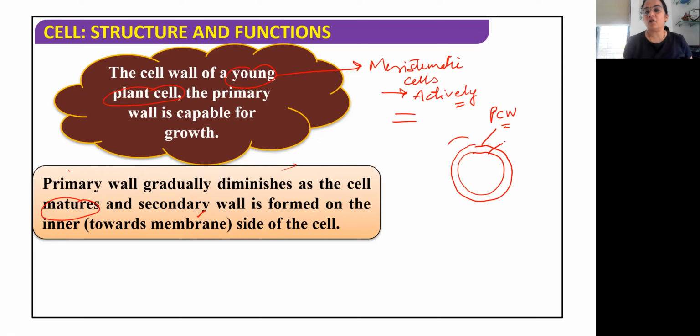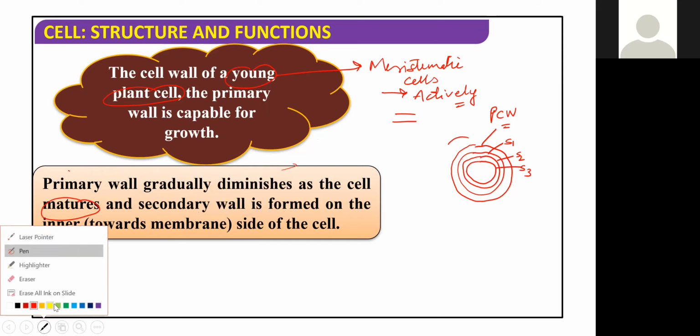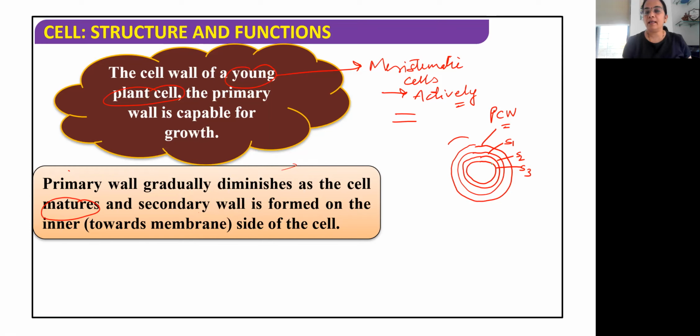This secondary cell wall has 3 layers. This is the S1 layer, then there is an S2 layer, and then inside there is an S3 layer, and then inside there is a cell membrane. The green color drawn inside is the cell membrane.